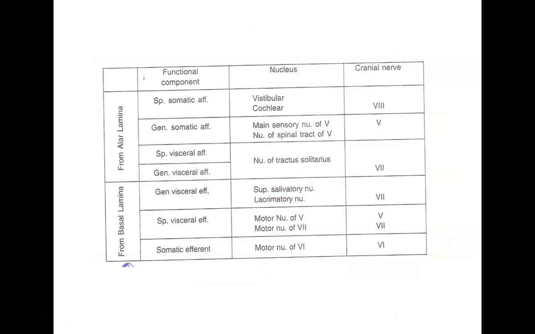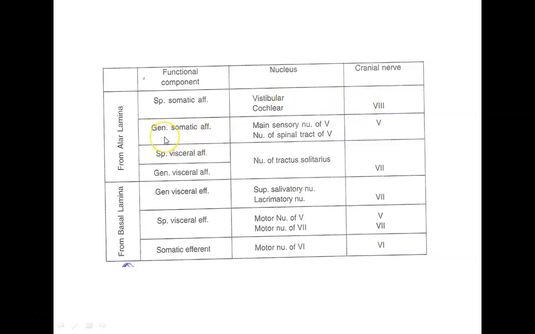Now look at this one. These are the cranial nerve nuclei which are developed from the alar and the basal plate. From the alar plate we have the special somatic afferent: the nucleus is the vestibulocochlear nerve, that is our 8th cranial nerve.